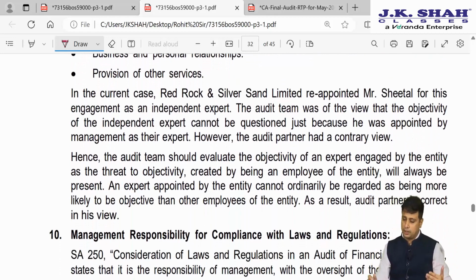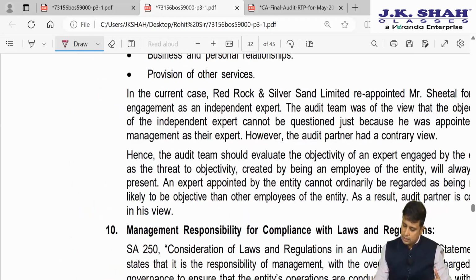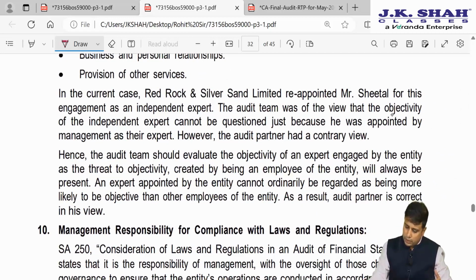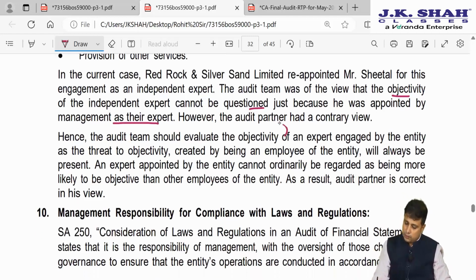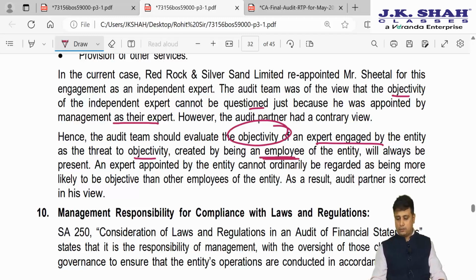In this particular company, they have been reappointing Mr. Sheetal since a long time. For this engagement, the team was of the view that the objectivity of the individual cannot be questioned just because he was appointed by the management as their expert. Hence, the audit team should evaluate the objectivity of the expert, as a threat to objectivity created by being an employee of the entity will be present. Since he is an employee, there will always be a threat.